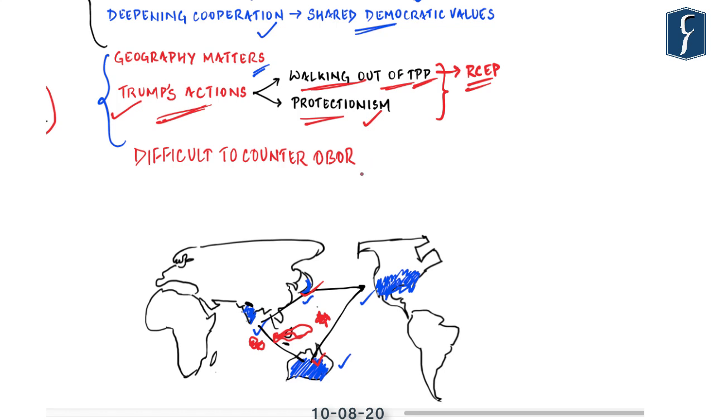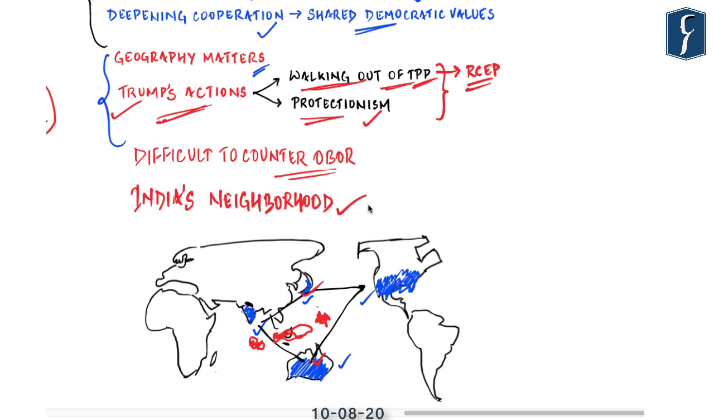And the third important reason why there is not much hope from Quad is that it is very difficult to counter the One Belt One Road initiative of China. It is surrounded by countries all of which are highly indebted to China, and they are totally engulfed in Chinese machinations of control over Asia and Africa.